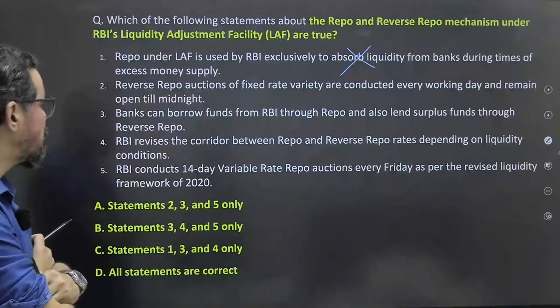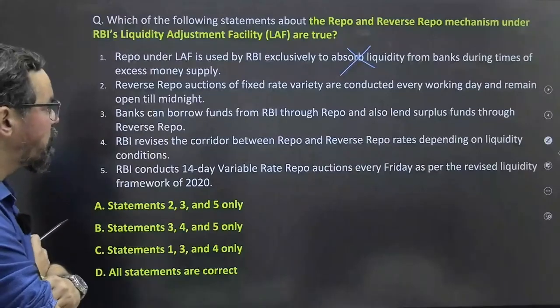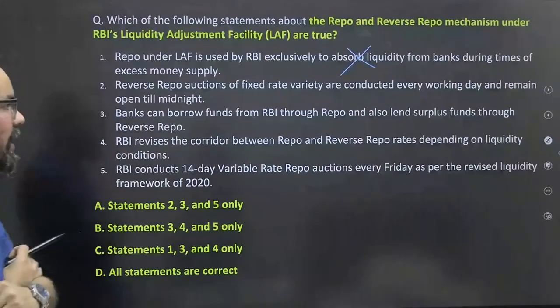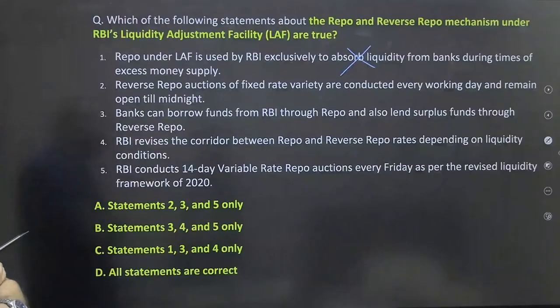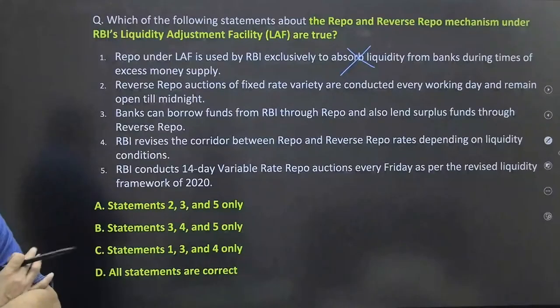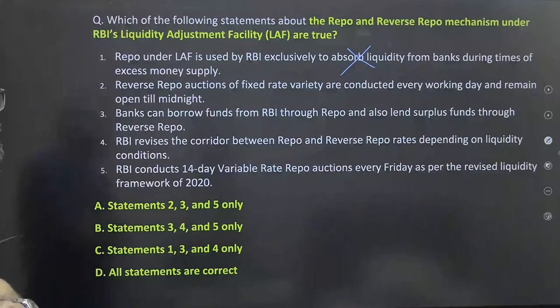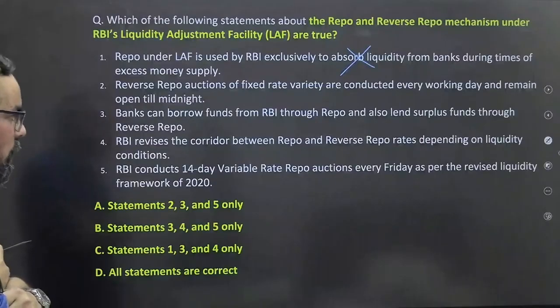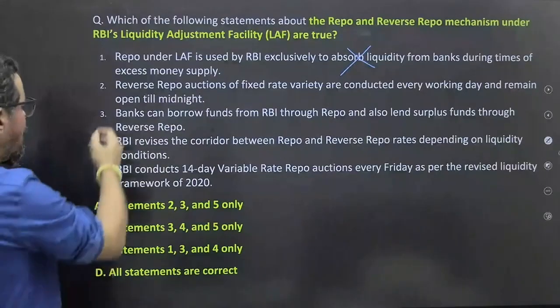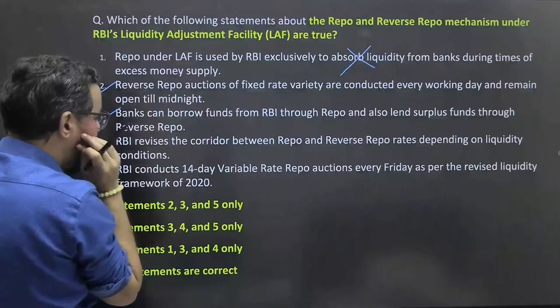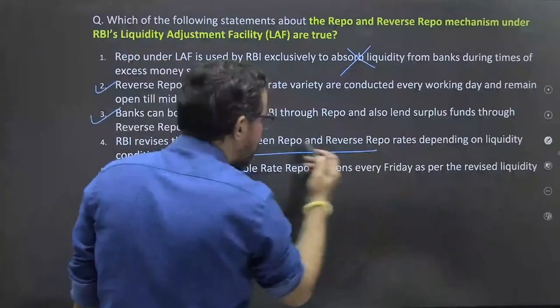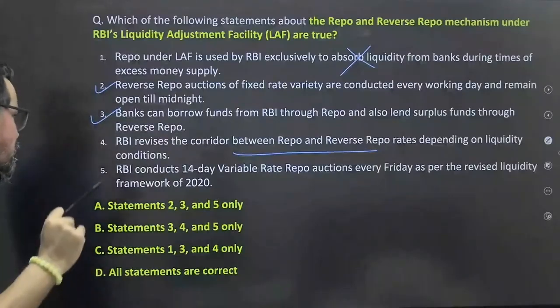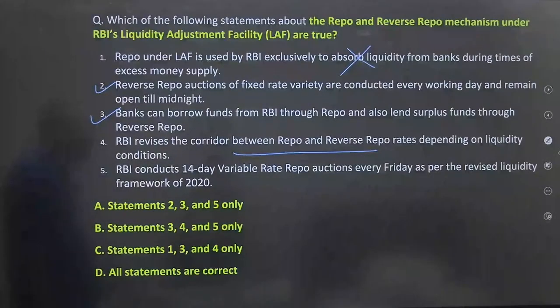Reverse repo auction of fixed rate variety are conducted every working day and remain open till midnight. Statement 2 is correct. There is no issue with statement 2. Statement 3, bank can borrow funds from RBI through repo and also lend surplus funds through reverse repo. RBI revises the corridor between repo and reverse repo rate depending on liquidity conditions. What do you say about this particular one?